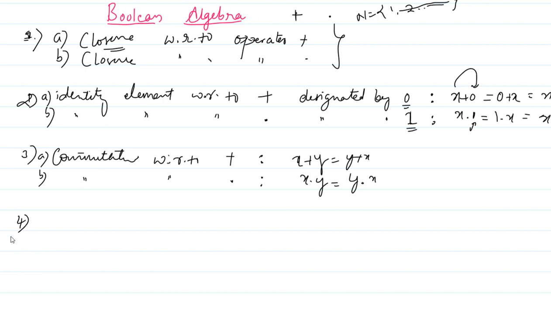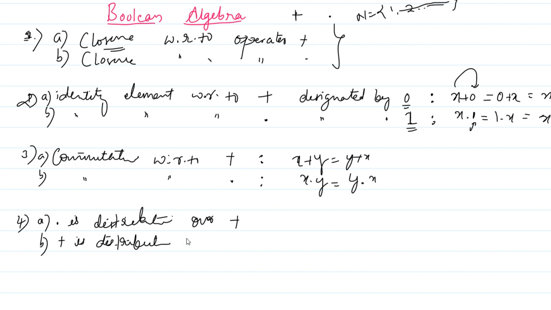The next one is the distributive law. Dot is distributive over plus, and the other one is plus is distributive over dot.